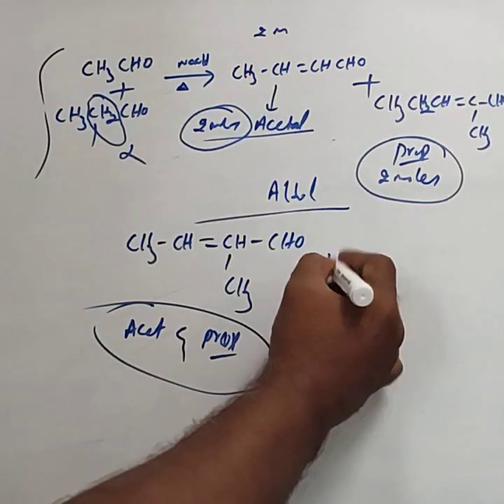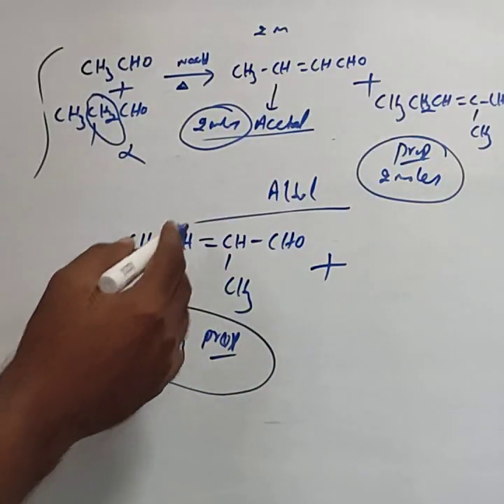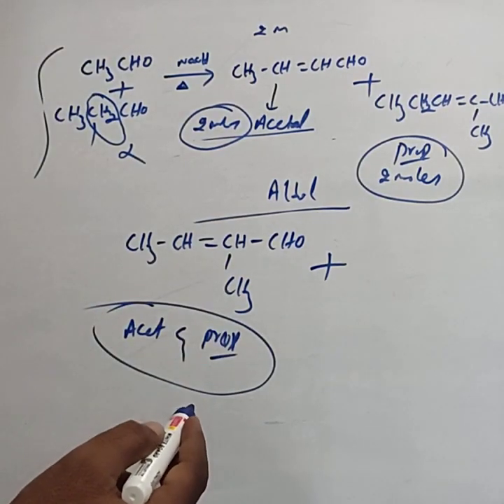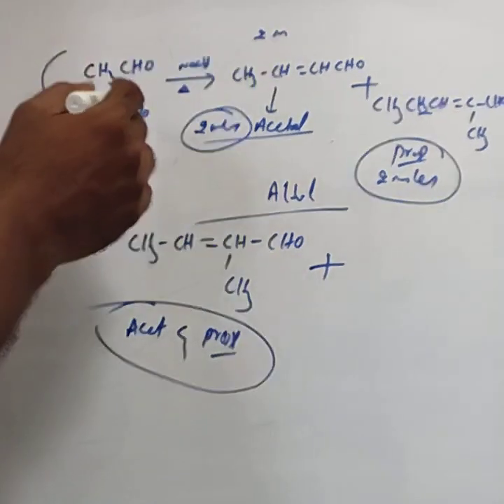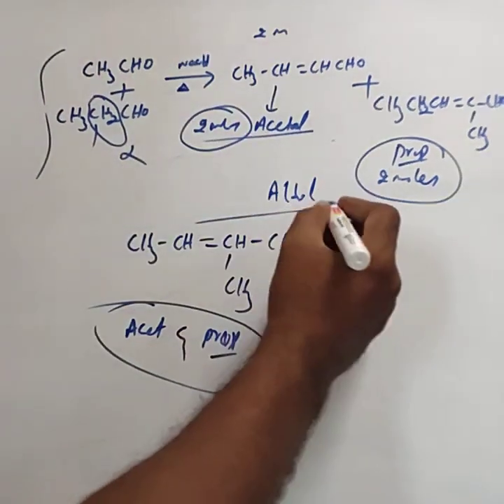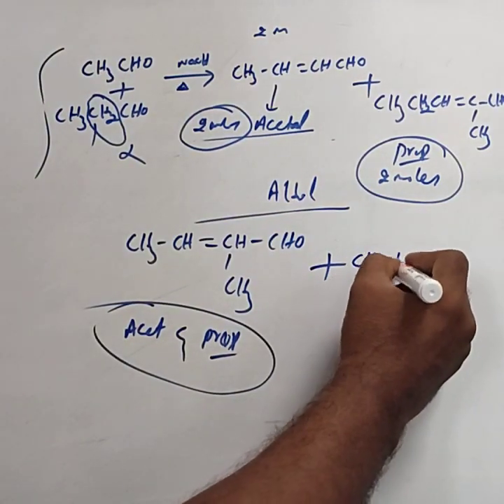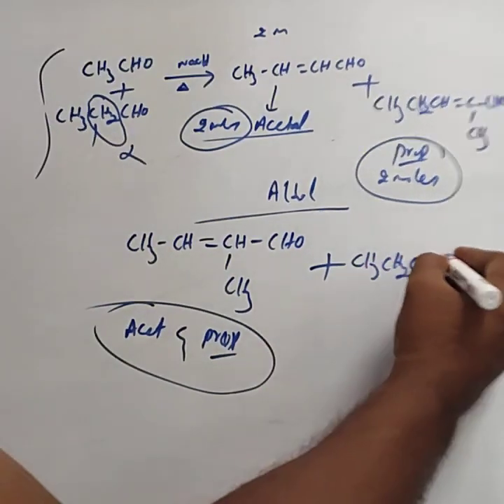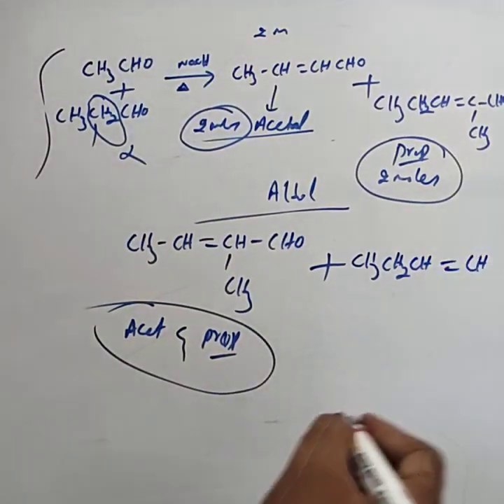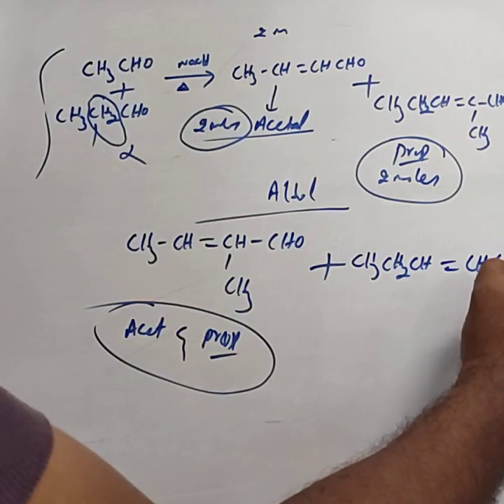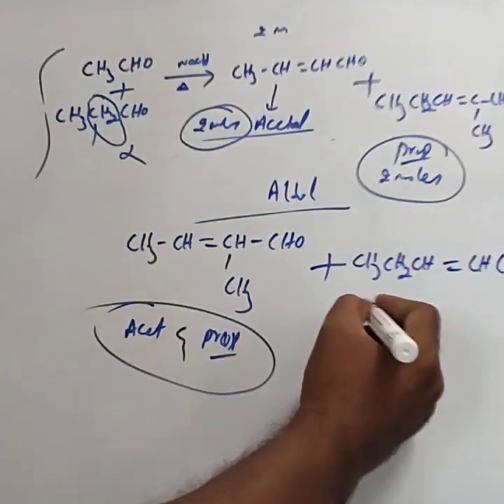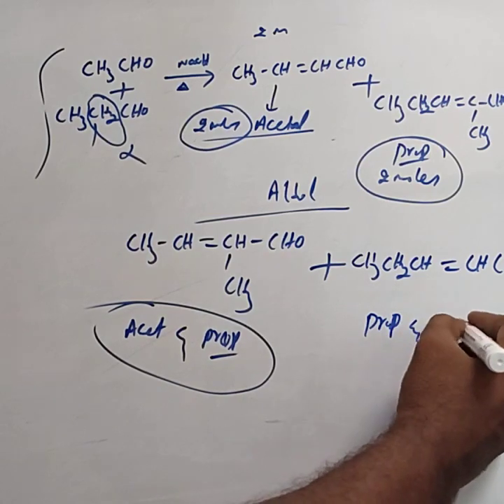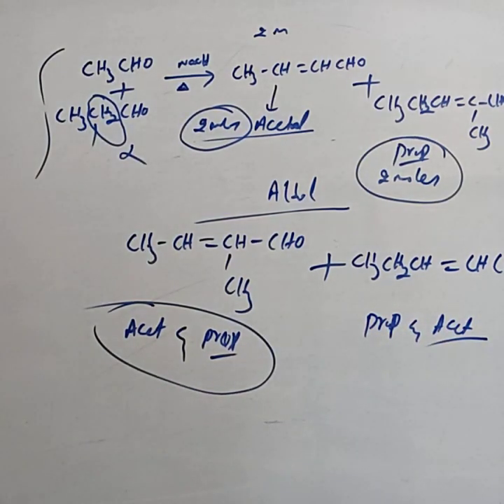Next, one more cross aldol product. This product is considered by writing first acetaldehyde, next propanaldehyde. Then first you write the propanaldehyde, CH3CH2CH=CHCHO. This product is considered by taking propanaldehyde first and then acetaldehyde.